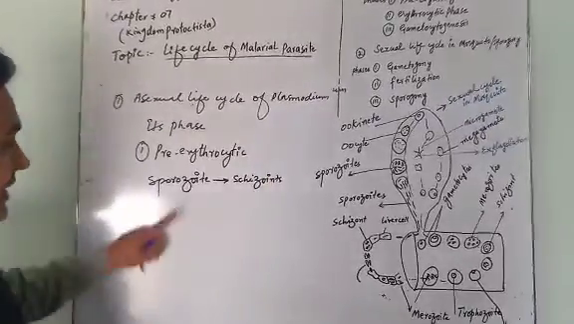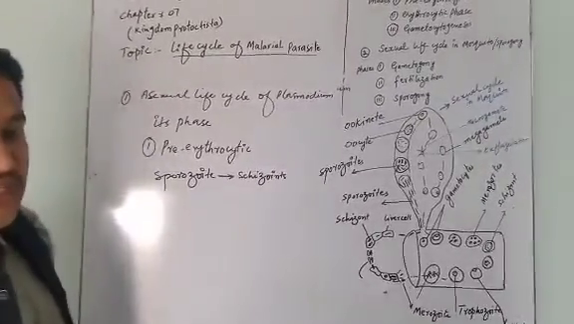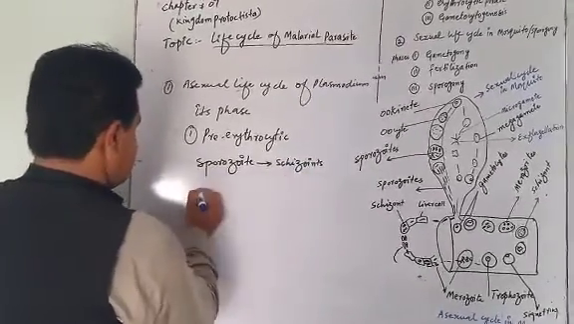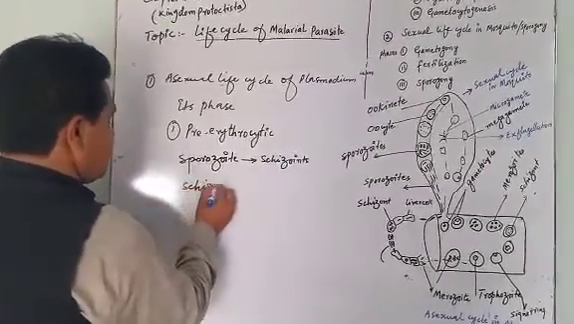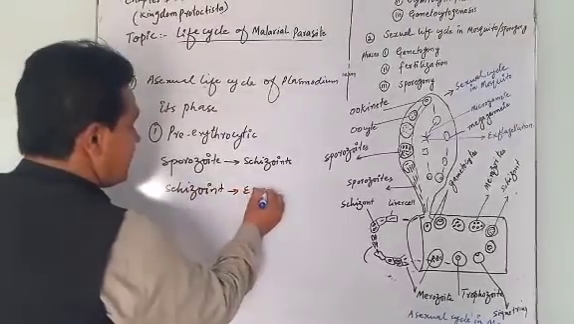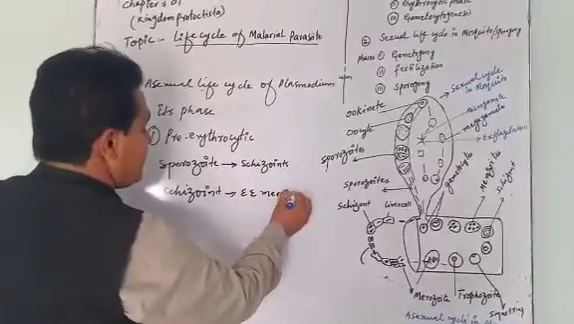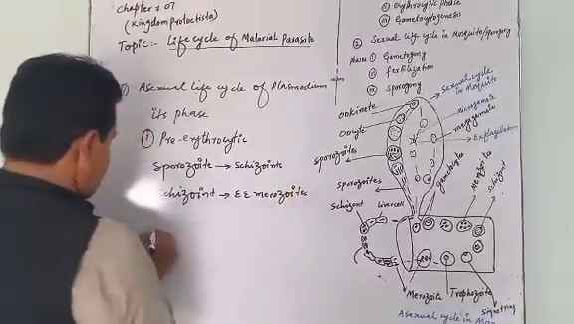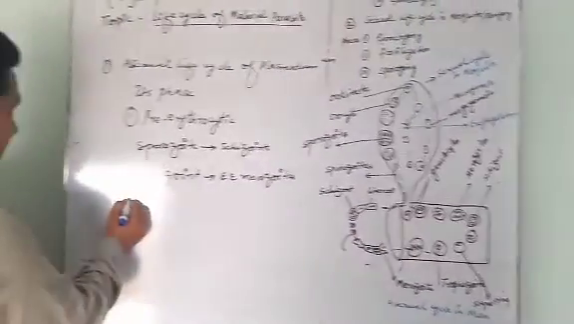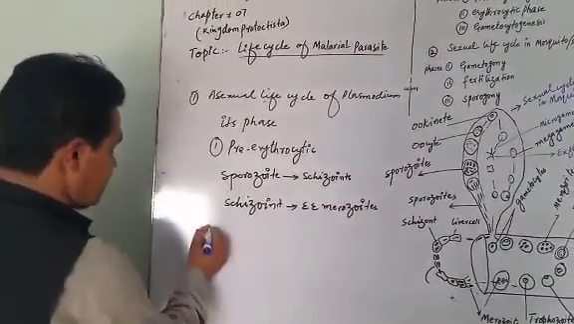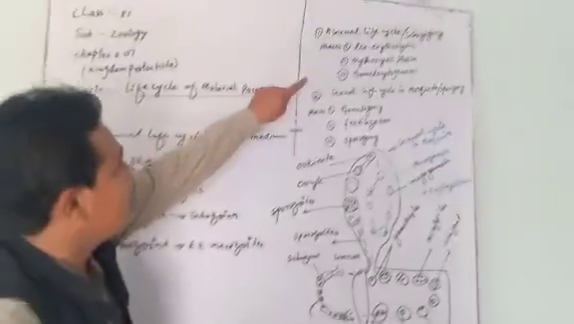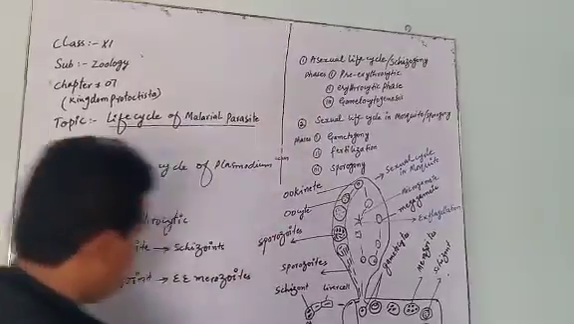These schizonts then change into exoerythrocytic merozoites. Schizont is a stage of Plasmodium that changes into double E merozoites. Double E merozoites attack the RBCs. When double E merozoites attack RBCs, now the erythrocytic phase starts.